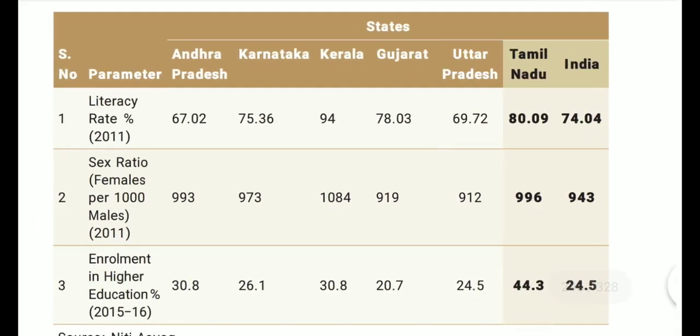Next, in the tabular column, we can see different countries, literacy rate, sex ratio, and the environmental education also. Andhra, Karnataka, Kerala, Gujarat, Uttar Pradesh, Tamil Nadu, and India, we can see the different states' ratios.